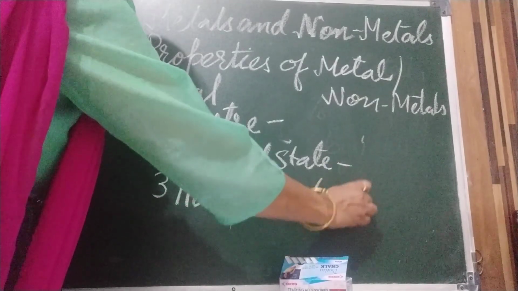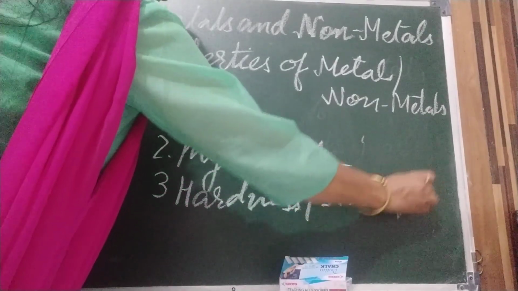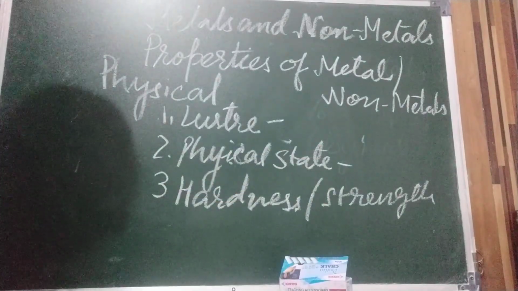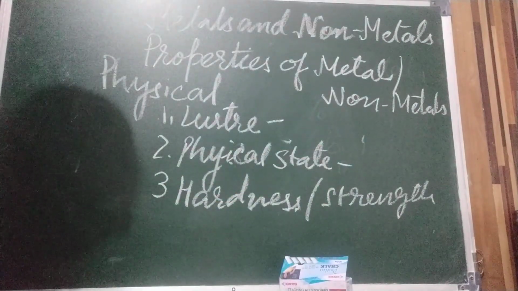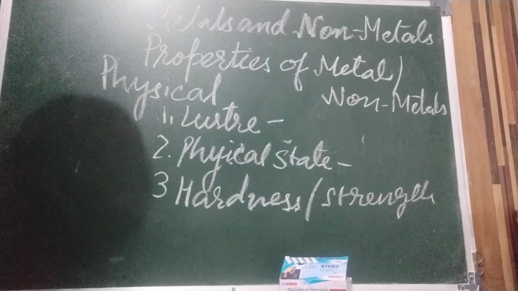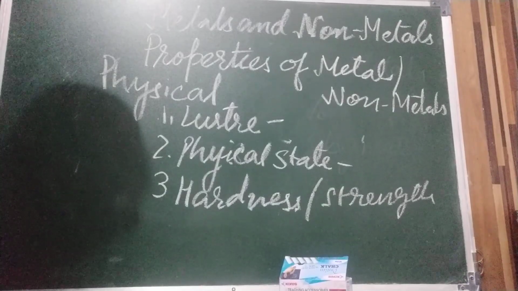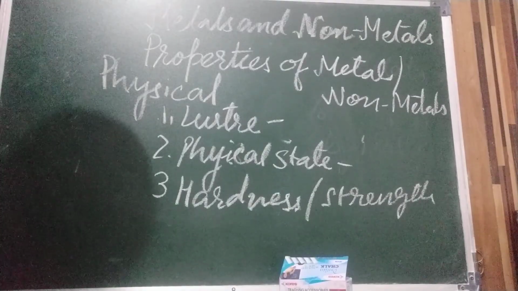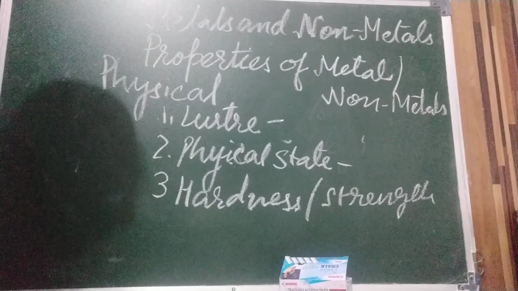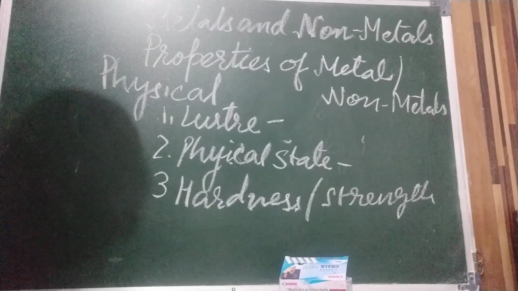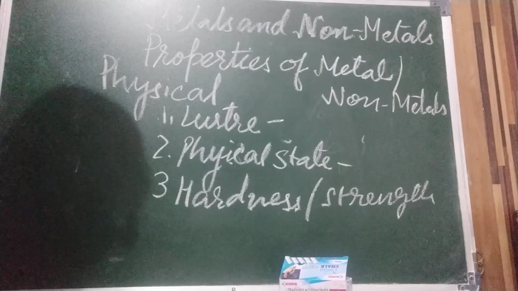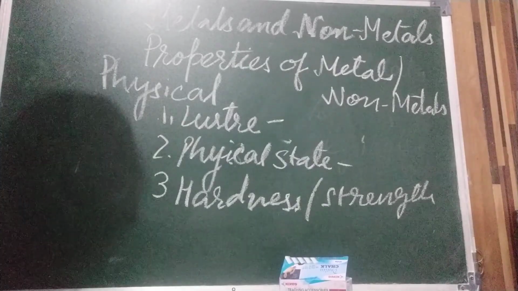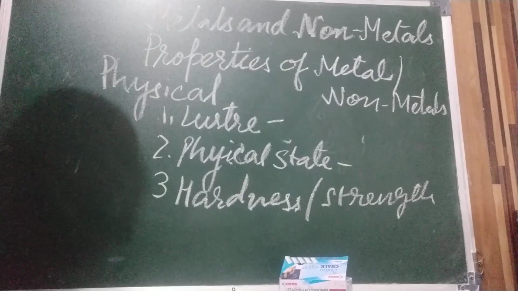Strength. All metals are generally hard and strong. Some exceptions I told you, like sodium and potassium, they are soft, we can cut them with a knife. And non-metals are generally soft, except diamond, it is the hardest non-metal, a form of carbon. It is the hardest substance known till now.